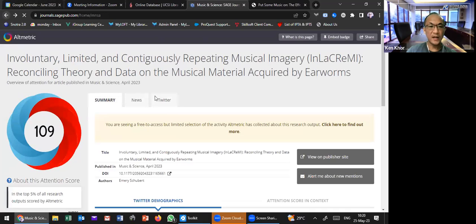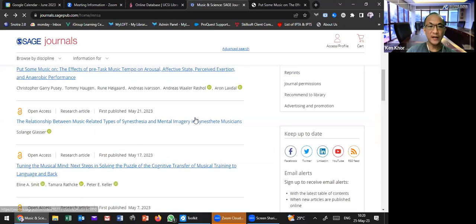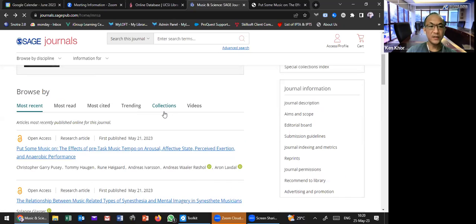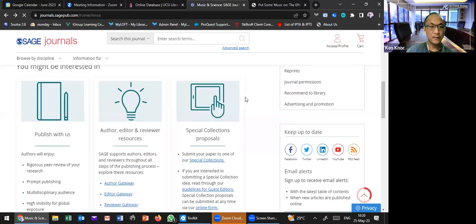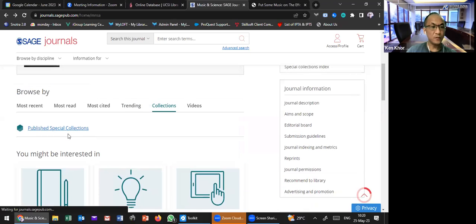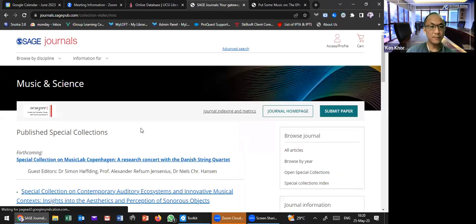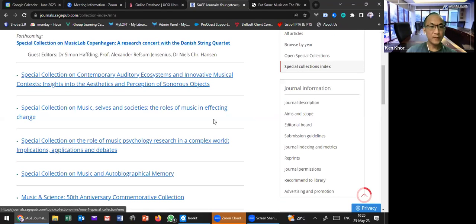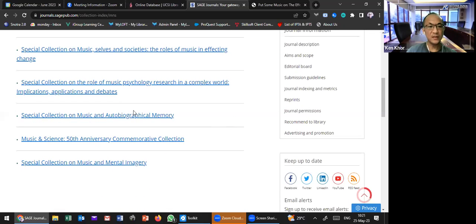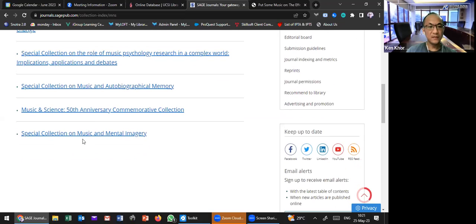And then we can check the collections. Let me check. This is a series, some collections related to this journal as well. They already combine, like this one, a special collection of music.